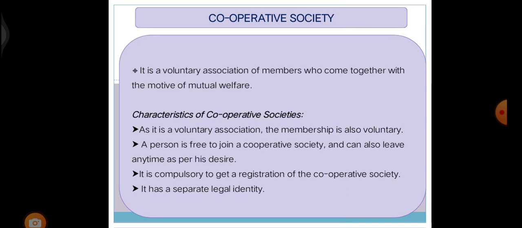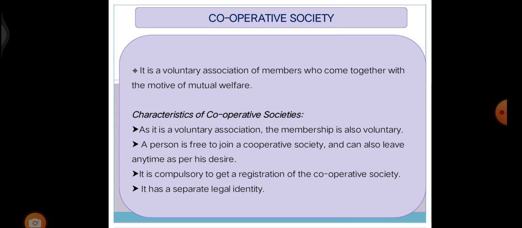Next, we are going to see cooperative society. It is a voluntary association of members who come together with the motive of mutual welfare. Now we are going to see characteristics. As it is a voluntary organization, the membership is also voluntary. Here, a person is free to join a cooperative society and can also leave anytime as per his desire.